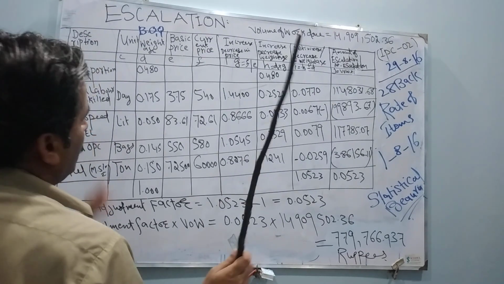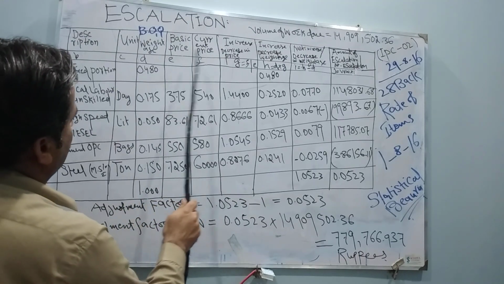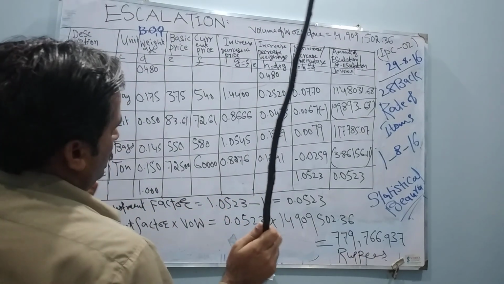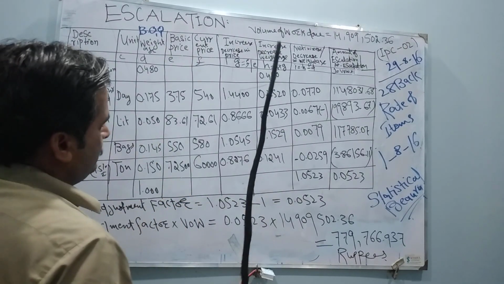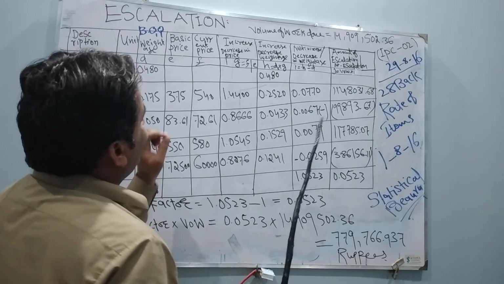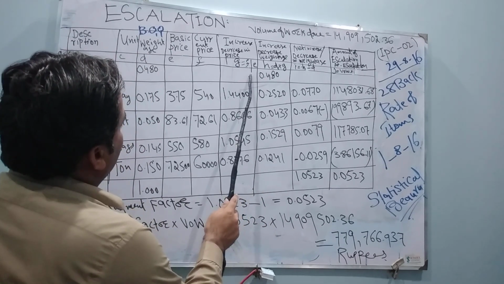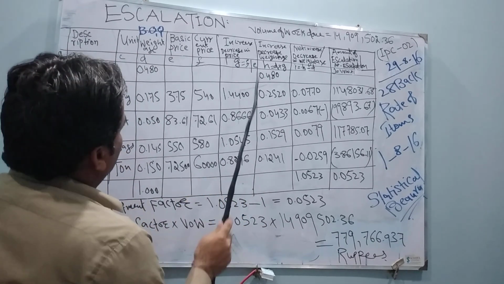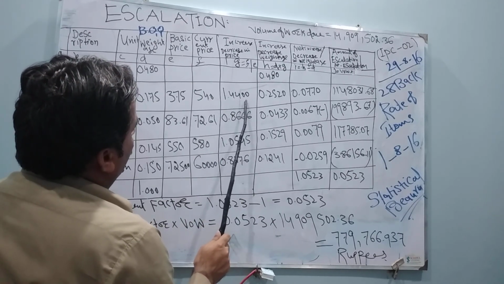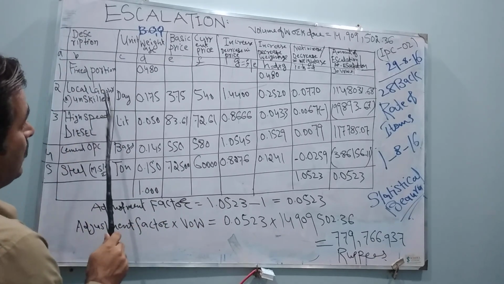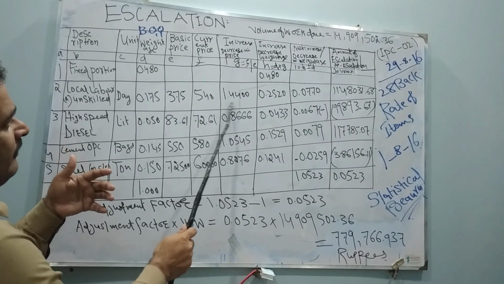Okay my dear friends, you just have to make columns A, B, C, D, E, F, G, H, I, J. Okay friends, unit, weight, basic, current. Hope you got this. Now we have to calculate the increase or decrease in price. Similarly, you will write F upon E. This is your F, this is E. F upon E, increase or decrease. Increase was 1.4400. For local labor between 2014 and 2016, it was a difference of 1.4400.